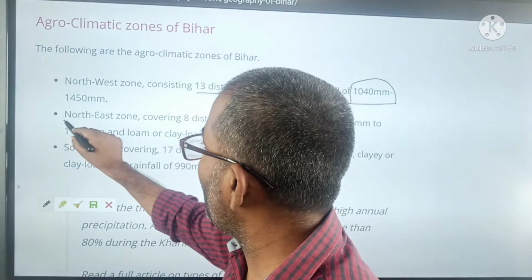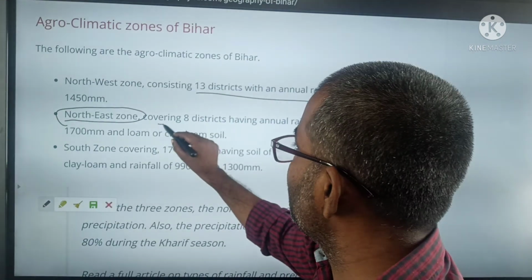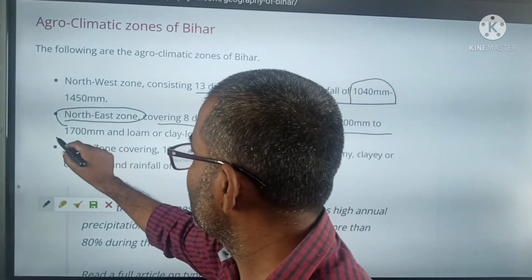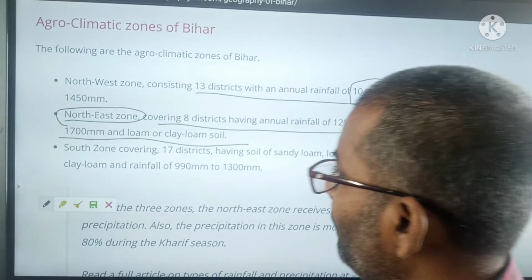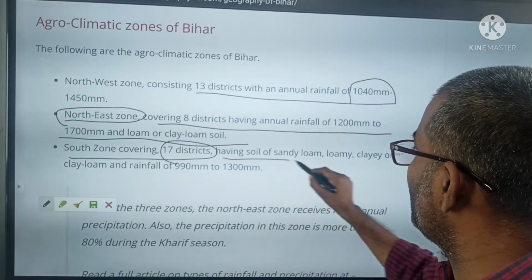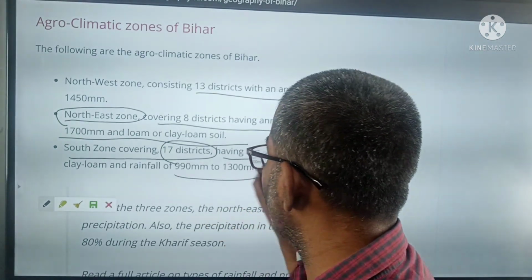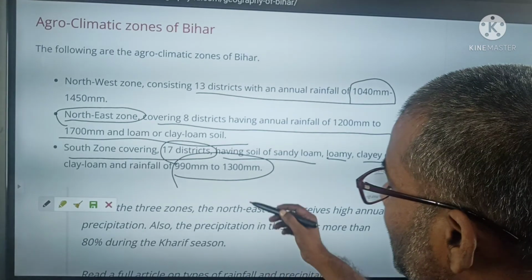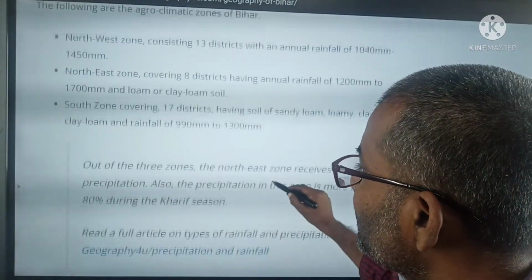And the northeastern zone, covering a number of districts, receives 1200 to 1700. Here clay loamy soil is found. And the south zone, with 70 districts, having soil of sandy loamy clay, receives 990 to 1300 millimeters of water.